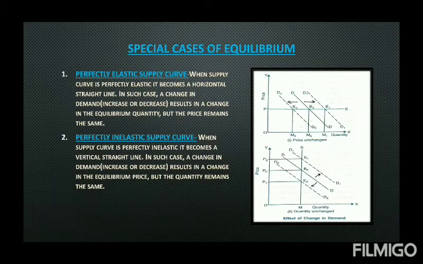So when demand increases, usually equilibrium price and quantity both increase. When demand decreases, both of them decrease. In special cases, if supply is perfectly elastic, price remains fixed and quantity moves with the demand in the same direction. If it is perfectly inelastic, then quantity remains the same and price moves in the same direction as demand. Now let's move to the shift of supply.